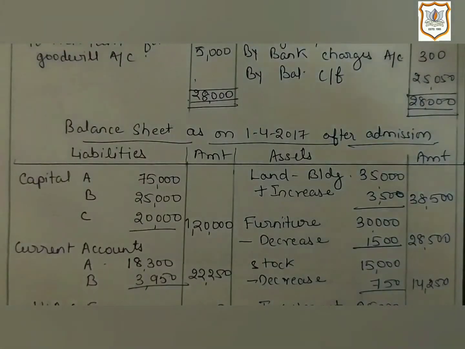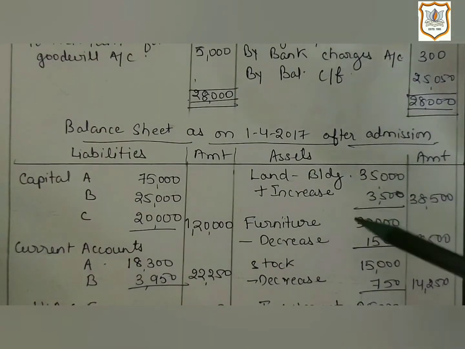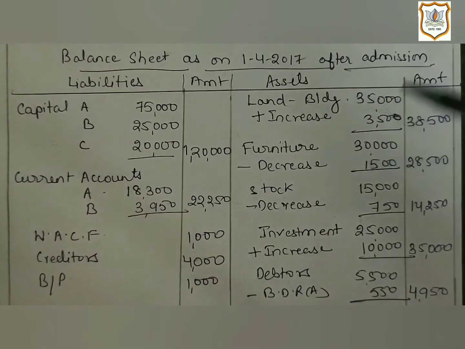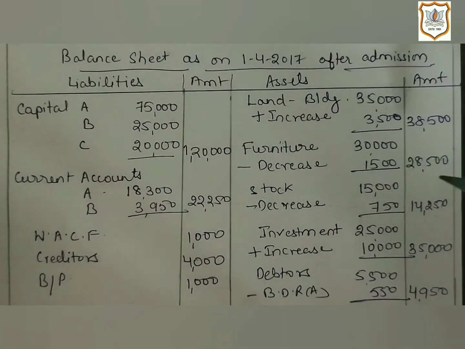And the second effect of it will be given in the balance sheet. Here as the value of land and building is increasing, we will add this to land and building. And as the value of furniture is decreased by rupees 1,500, we will deduct it, and the revised value of furniture will now be 28,500. Similarly for stock, as its value is reduced by 750, we will write here in the outer column the revised value, that is 14,250, which is arrived at after deducting 750 from 15,000.